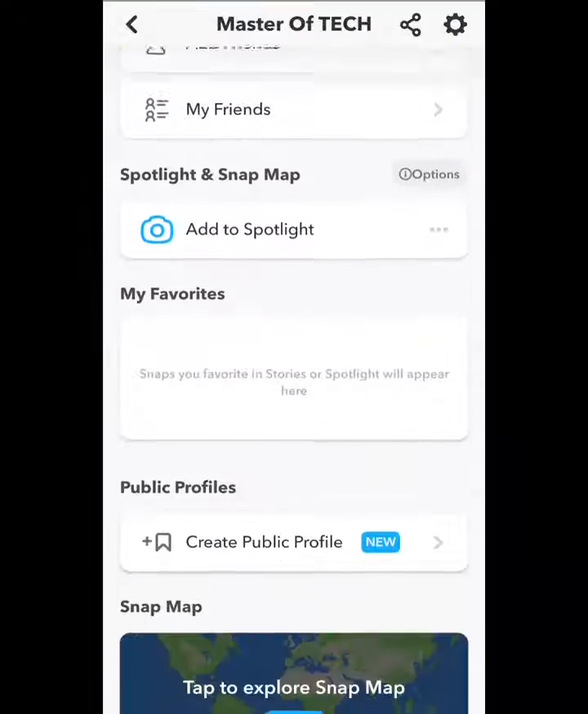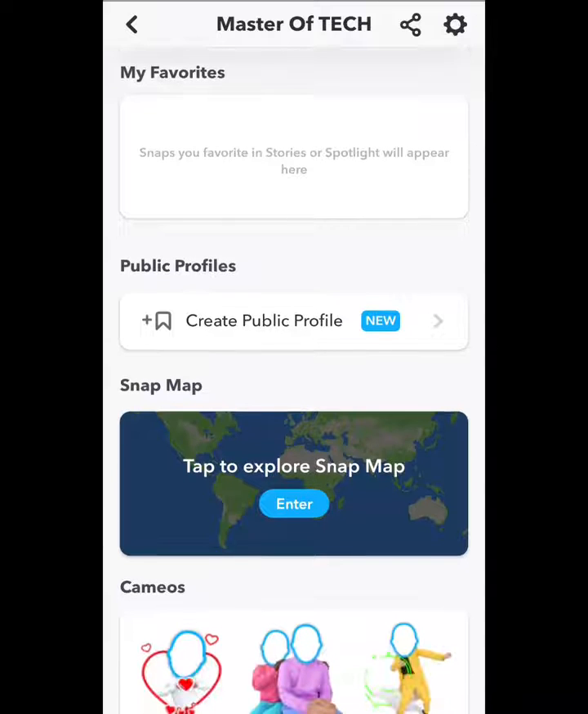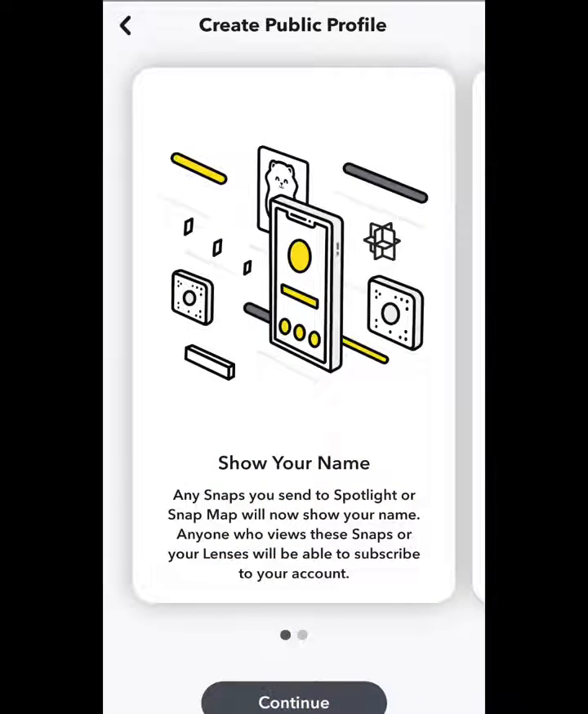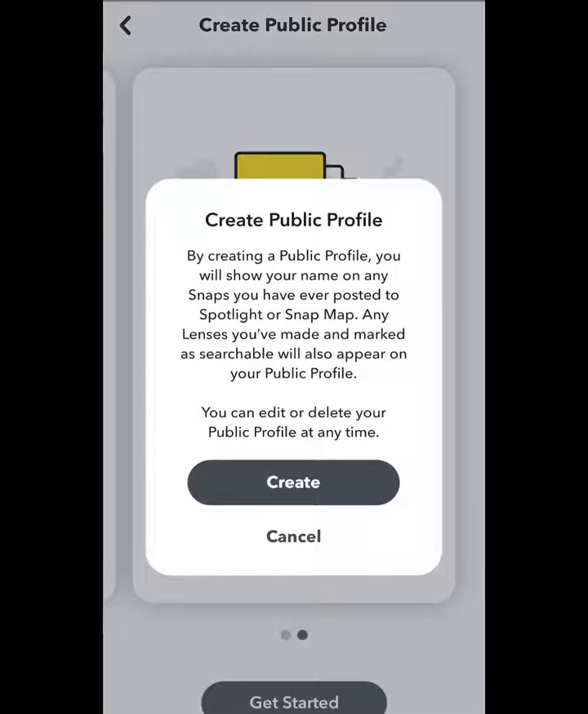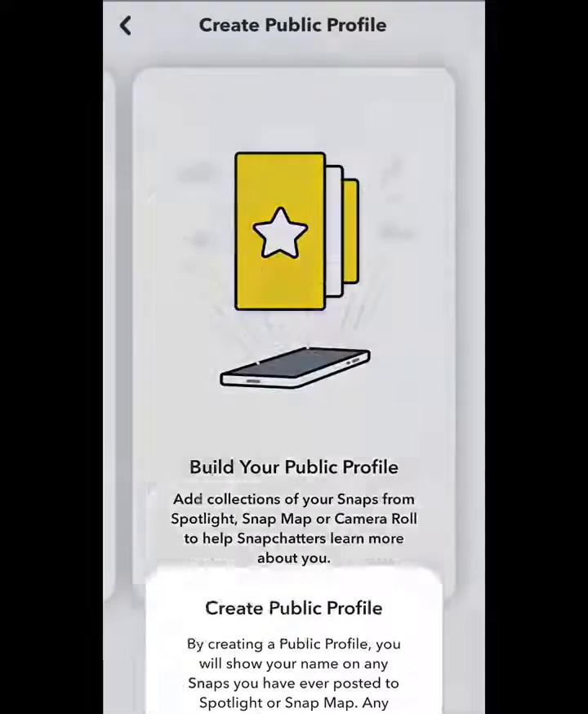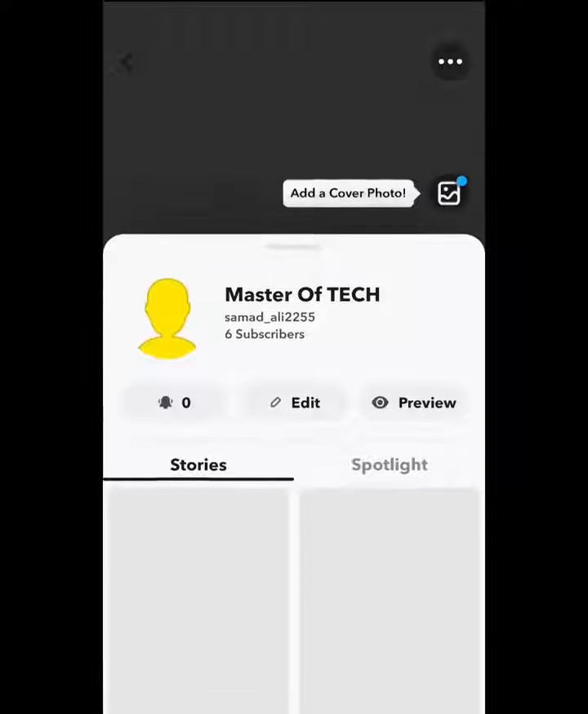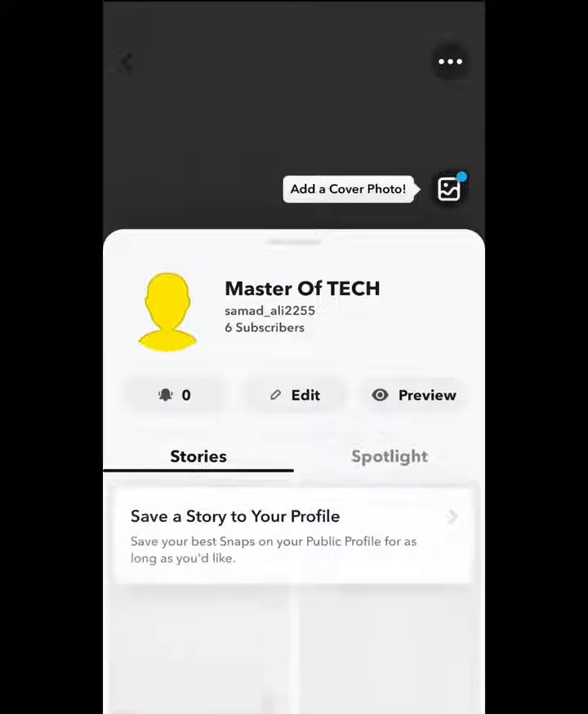and scroll down. And so guys, you can see the option is available: create a public profile. Click on this and continue, get started, and after that, create. So guys, you can see my public profile. Click on this, and here you can see that my public profile is created, Master of Tech.